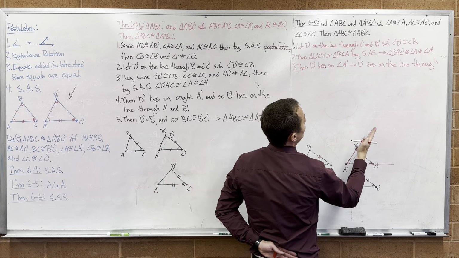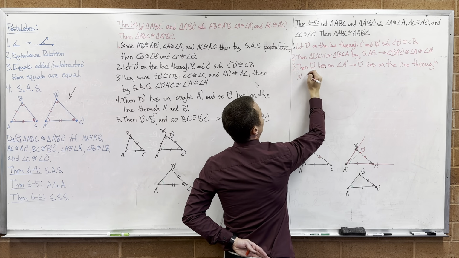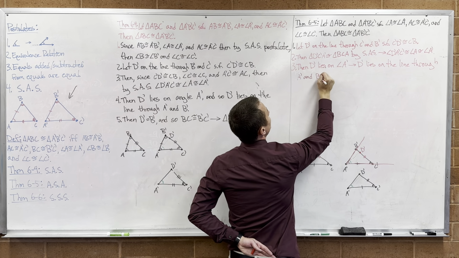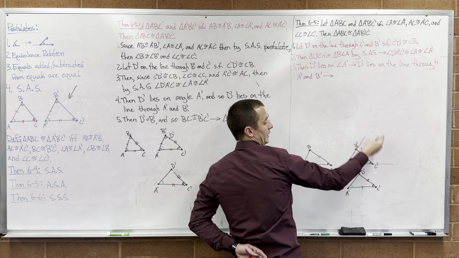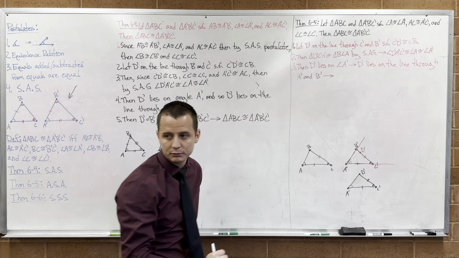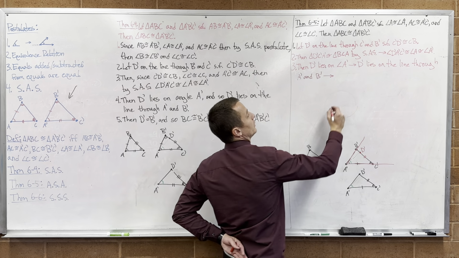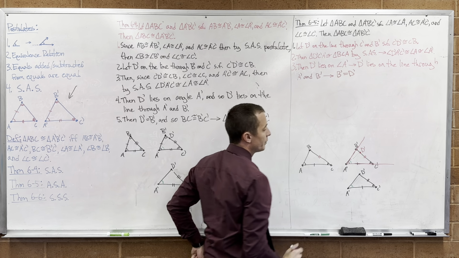Now D prime also lies on the line through A prime and B prime. If D prime is on this line and this line, it's on both of them, then it's where they intersect. They only intersect at one point, so that gives me that B prime is equal to D prime. Right.